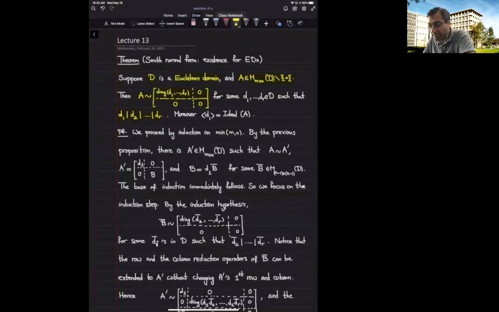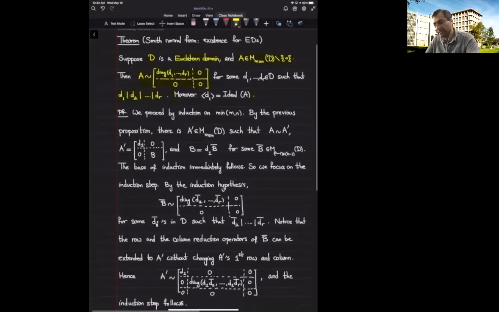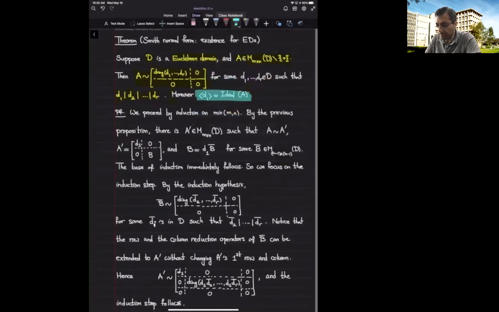This moreover part we'll get back to later, but let's see how, by repeated application of the previous proposition, we can get this statement. The moreover part tells me that D1 is in fact the GCD of all the entries of A, that is, the generator of the ideal generated by all the entries of the matrix A. We'll come back to this moreover part later.